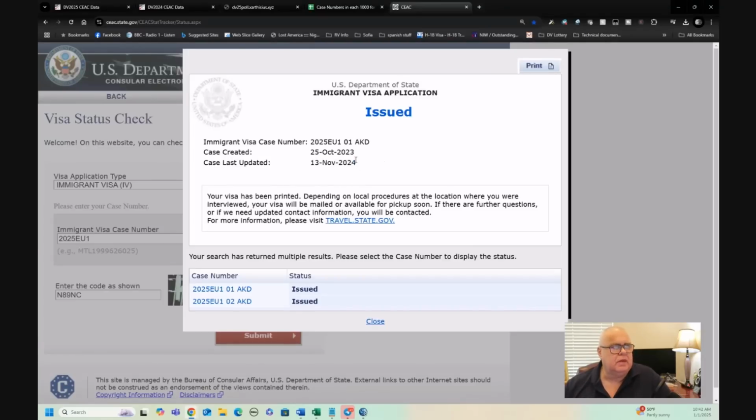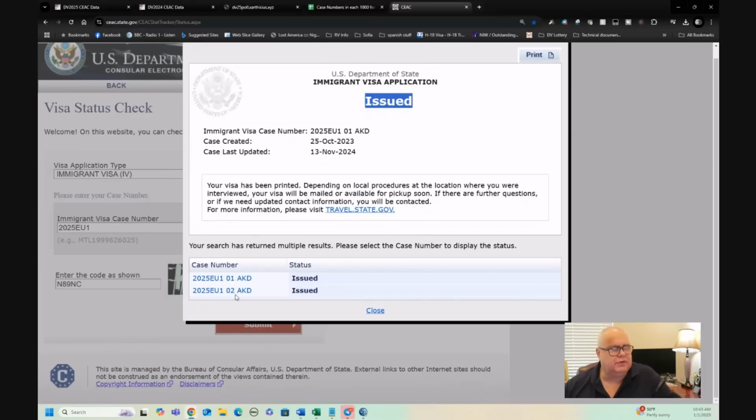We never do. But we know in this case that this case was issued by 13th of November 2024. And of course, why wouldn't they be? It's EU1, right? It's going to be the very first number, and it was issued. Then down in this area, you can see that actually there are two people on the case, EU101 and EU102.